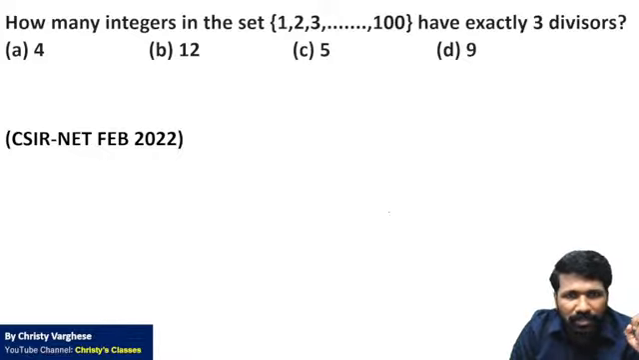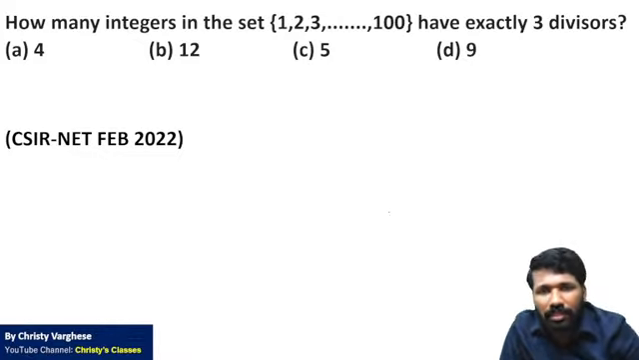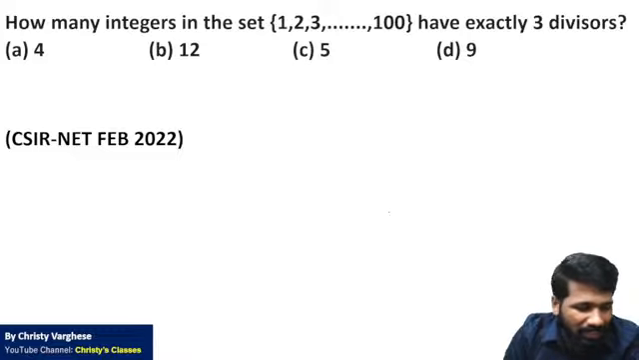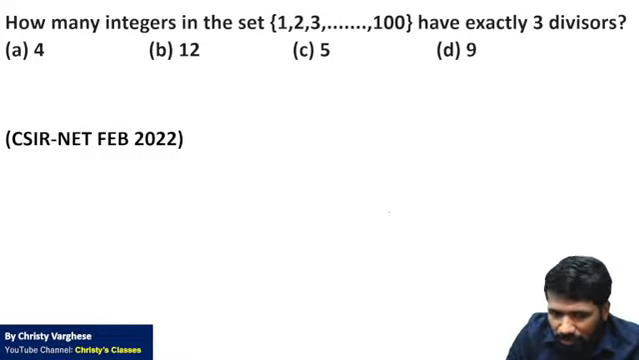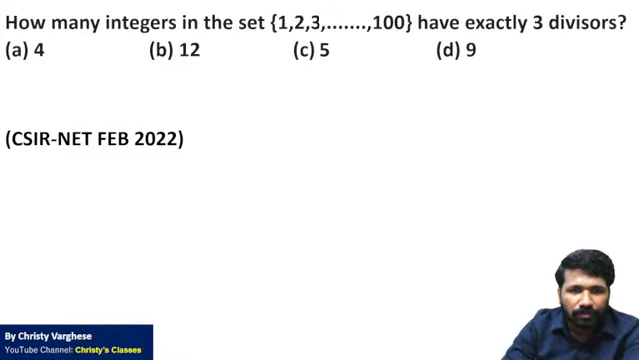This one, can you please try? This was in another set of question paper. How many integers in the set 1, 2, 3 up to 100 have exactly 3 divisors? In the previous question it was odd divisors. Here it is 3 divisors. All of you try. I'll come in a minute.